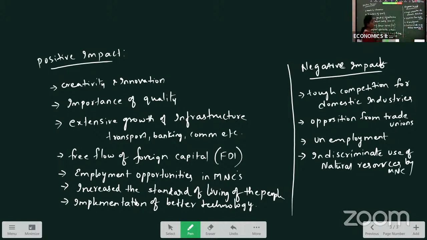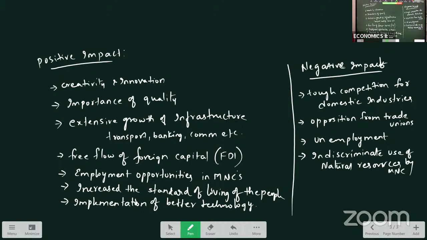When multinational companies are using our resources, our country industries may not be able to utilize the resources. So there is a possibility that our resources will get completely exhausted. So that is one problem we have from this 1991 policy.